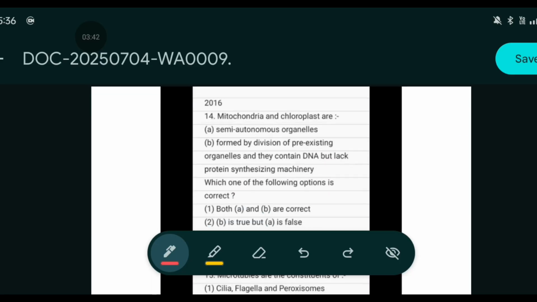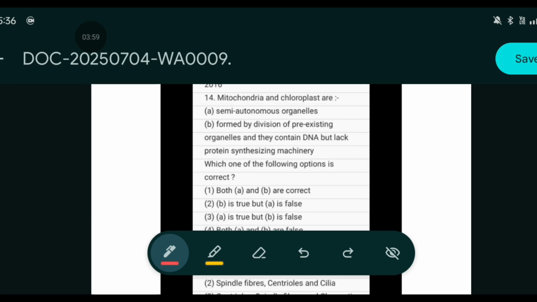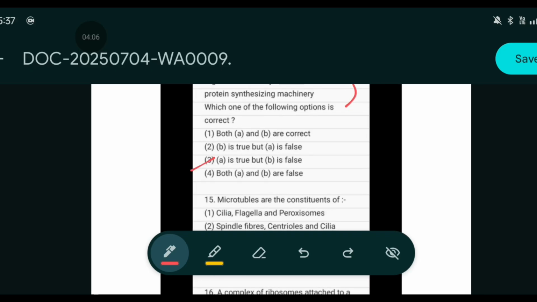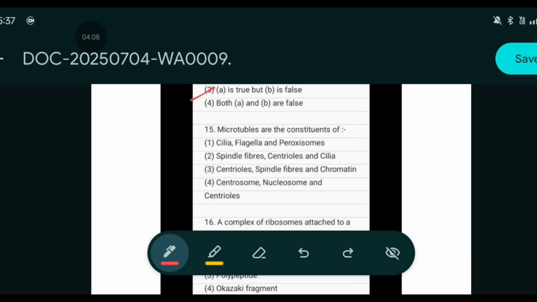Mitochondria and chloroplast are semi-autonomous organelles formed by division of the pre-existing organelle that contain DNA but lack of the protein synthesizing machinery. Then which of the following options are correct? In order to find the correct statement, we know that A is true, but the option B is false. So here A is true and B is false.